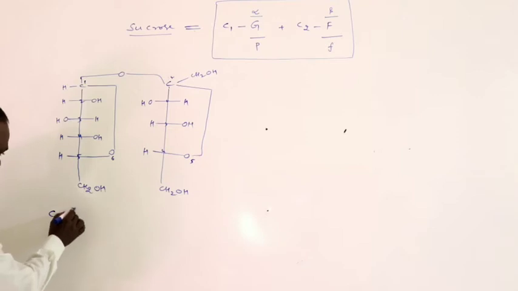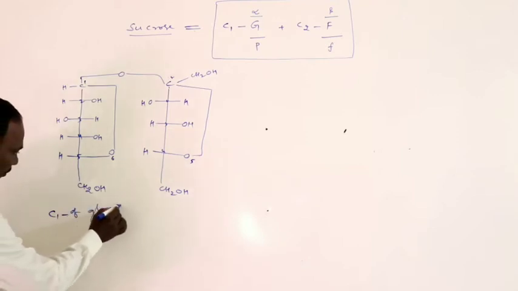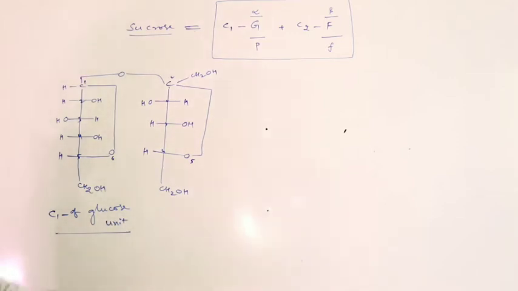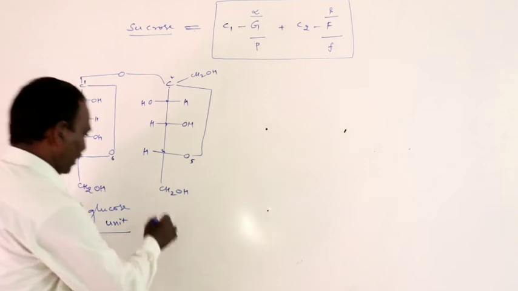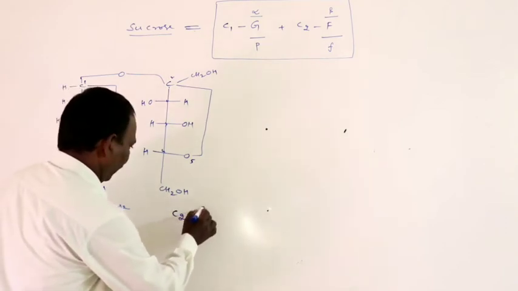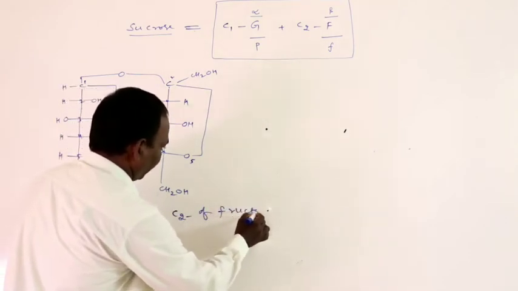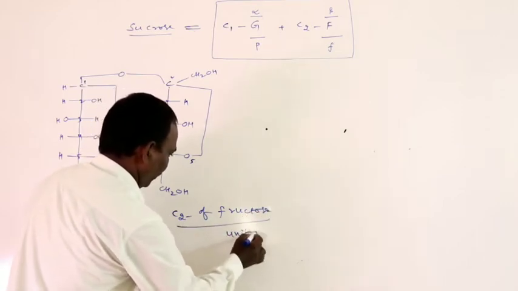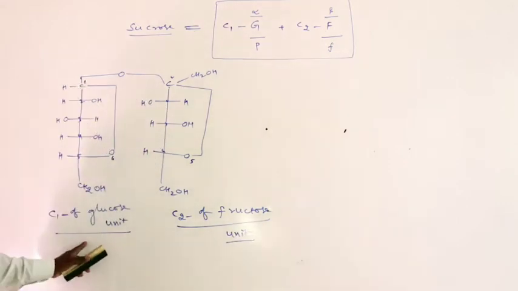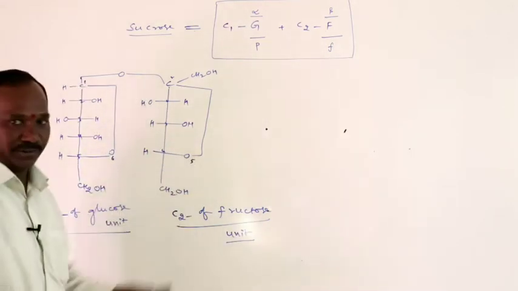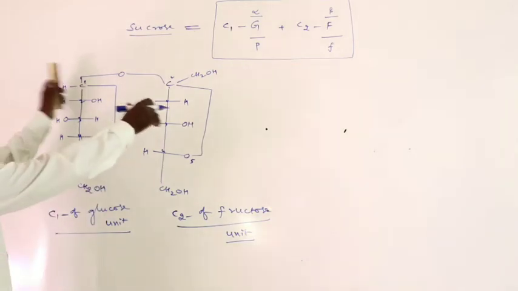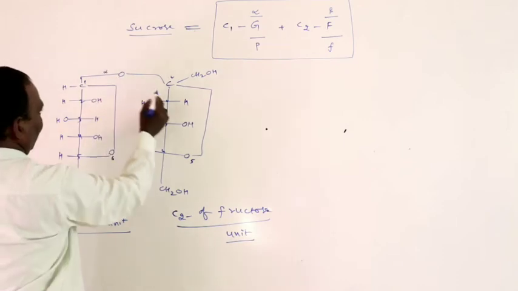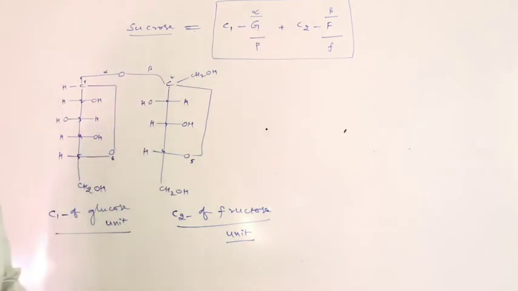It is the first carbon of the glucose unit. The first carbon of the glucose unit is connected to the second carbon of the fructose unit, C2 of the fructose unit. Here both are connected by an alpha-beta linkage. This is the alpha linkage, and this is the beta linkage.